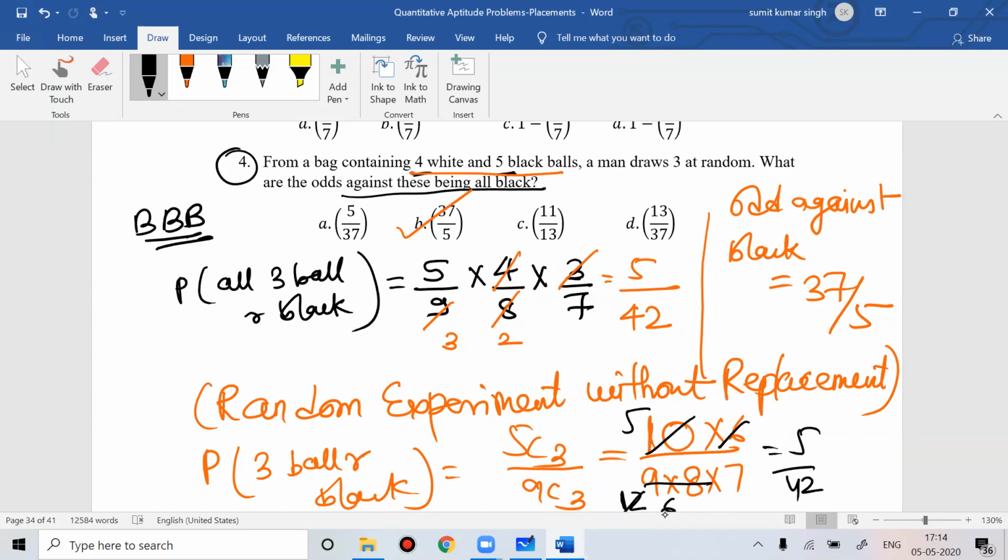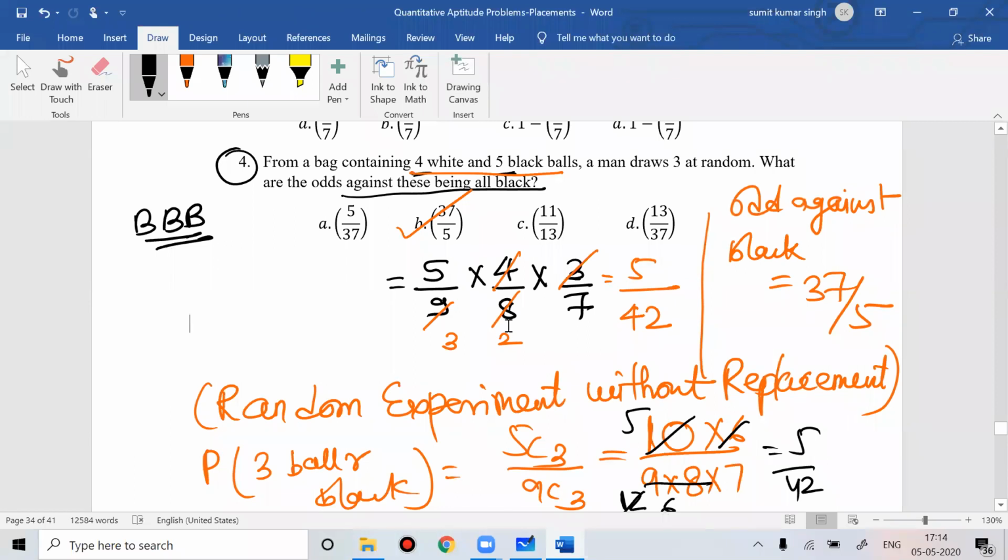Here all the three balls were there, so you don't have to worry on that part, because BBB is arranged in only one way. If in case this question they would have given one black and two white, something like that, then it would have been done in different ways. So you have to think about all possible ways also.